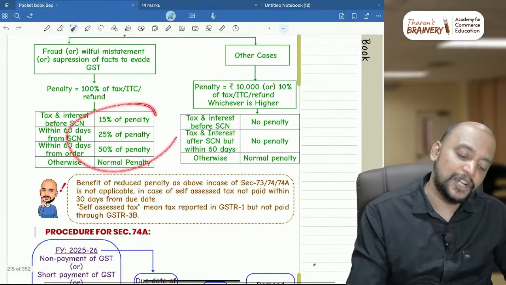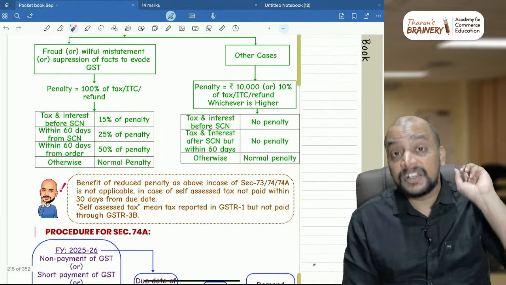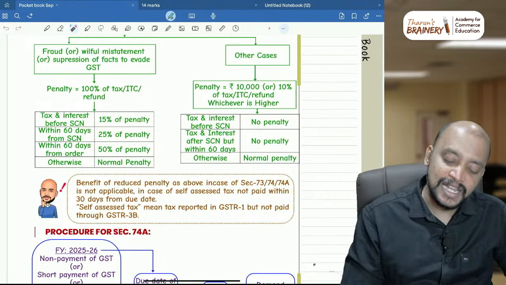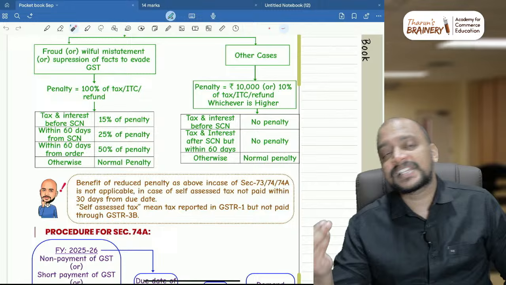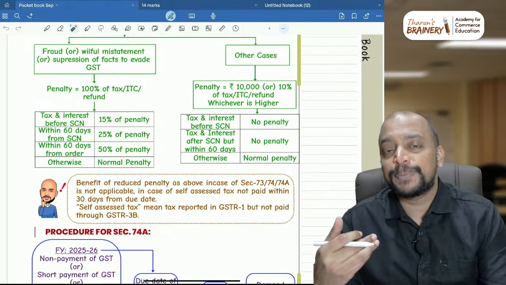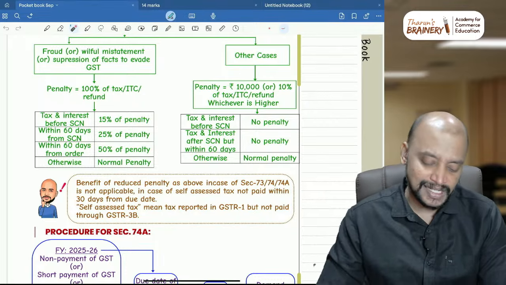This benefit of reduced penalty is not applicable if the self-assessed tax is not paid within 30 days from the due date. That point is there even for 74A. What is self-assessed tax? Self-assessed tax means that tax which is reported in GSTR 1 but not paid through GSTR 3B is known as self-assessed tax.